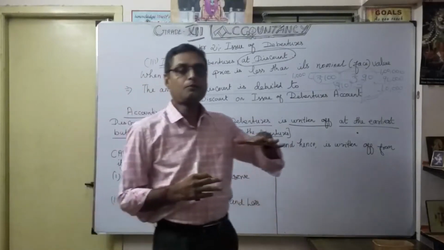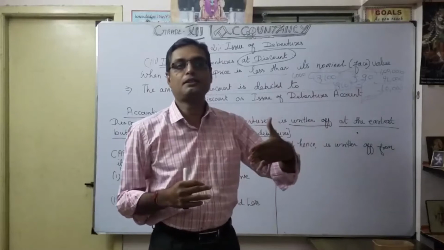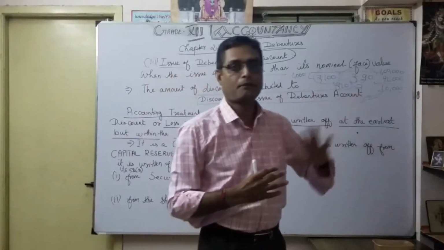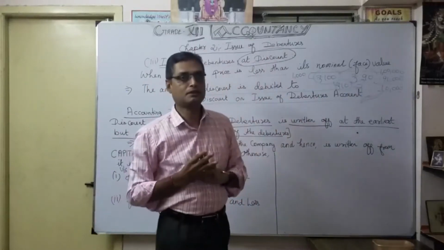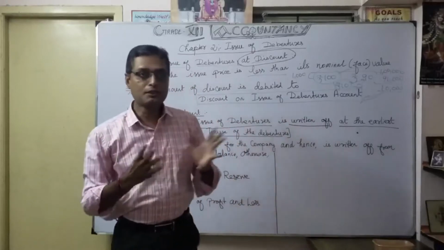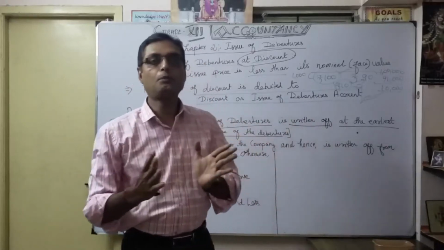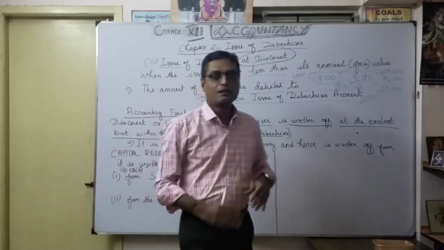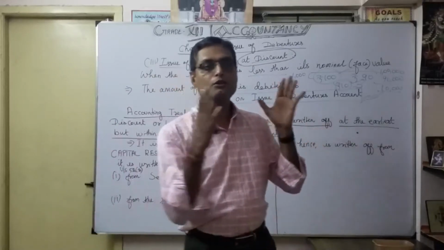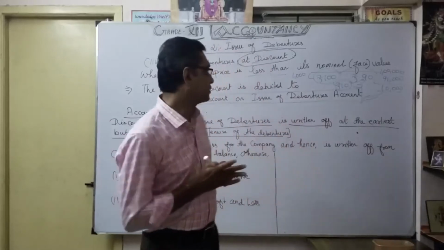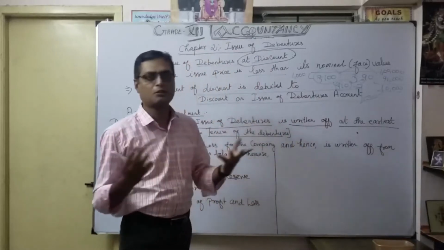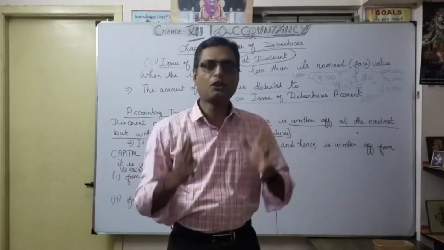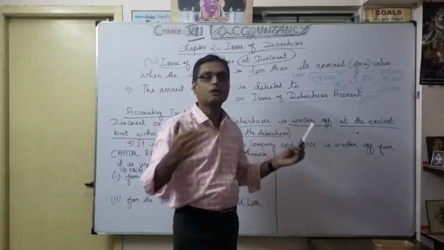So at the time of repayment, on a fine morning when you want to repay the debenture, that is called a redeemable debenture. Okay, redemption. So within that period of time, you want to compensate that loss. That's why it is the tenure of the debentures. After redemption, there is no meaning in still showing a discount on issue of debenture account. So you want to compensate that loss as early as possible.